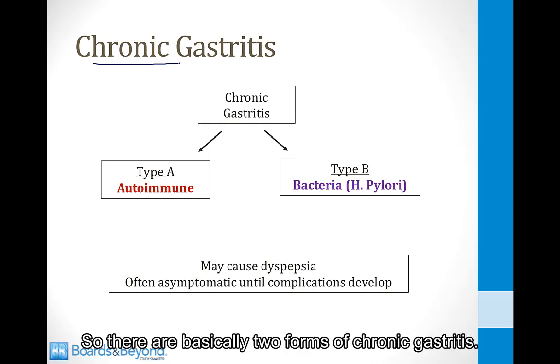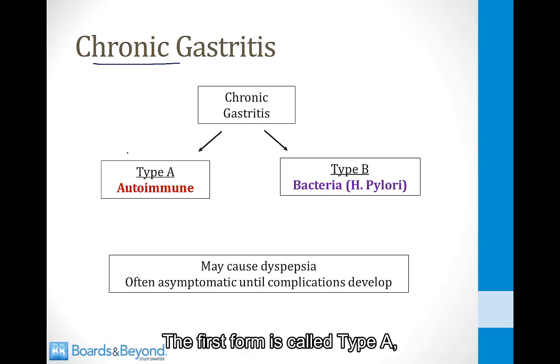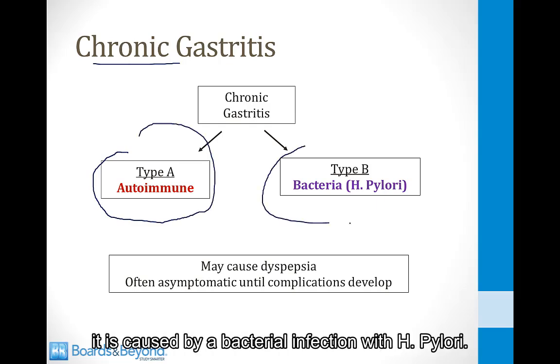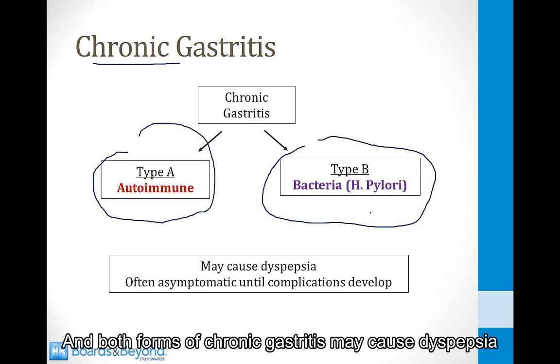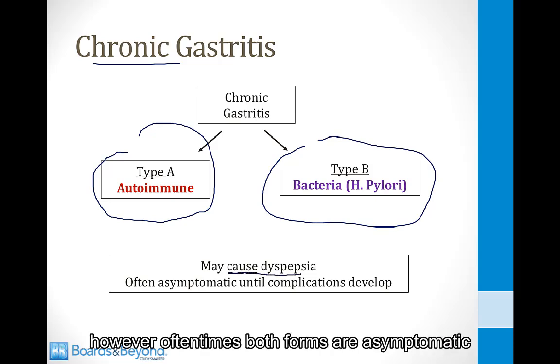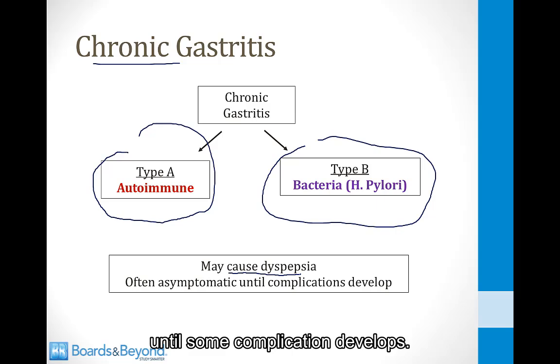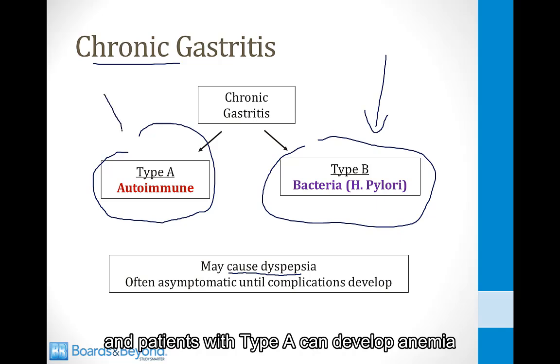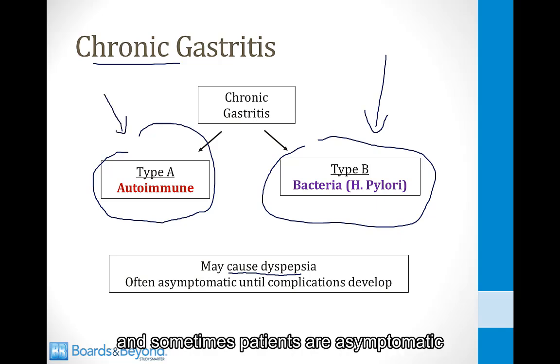So there are basically two forms of chronic gastritis. The first form is called type A. It is an autoimmune disease. The second form is called type B. It is caused by a bacterial infection with H. pylori. And both forms of chronic gastritis may cause dyspepsia. However, oftentimes both forms are asymptomatic until some complication develops. So as we'll see, patients with type B can develop ulcers, and patients with type A can develop anemia, and sometimes patients are asymptomatic until the ulcer or the anemia occurs.